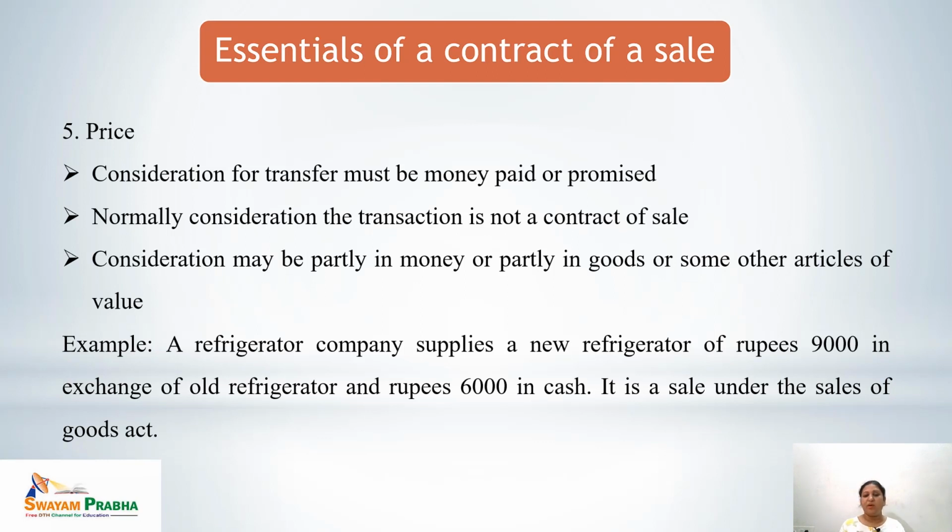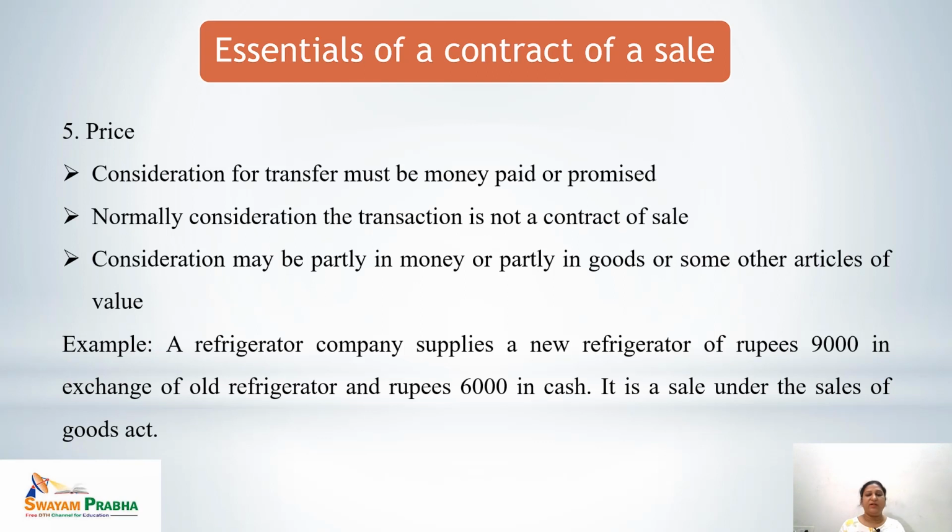A refrigerator company supplies a new refrigerator of rupees 9,000 in exchange for an old refrigerator and rupees 6,000 in cash. That means the total cost includes two parts of the consideration: one, the old refrigerator, and second, the rupees 6,000 in the form of cash.